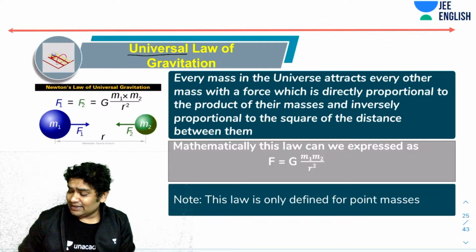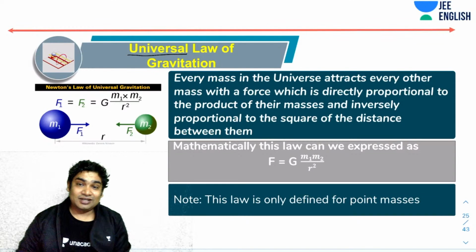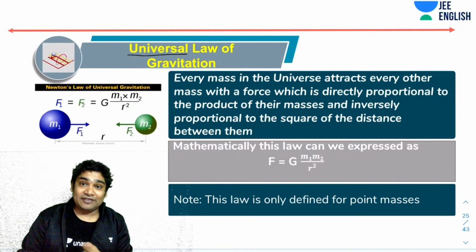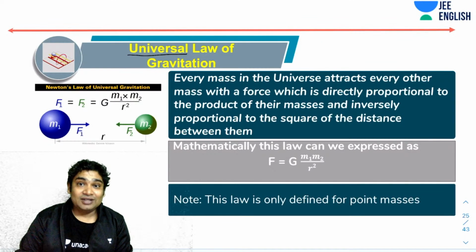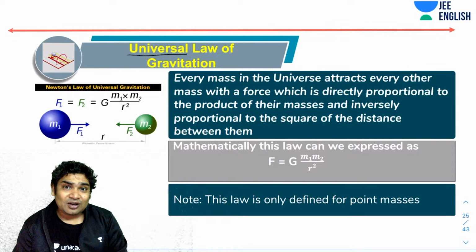So you will realize there was another law that you will study later in heat. That is a universal law of radiation, or Stefan's law. That is also one universal law. Apart from that, this is the only law that we call a universal law. So why do we call it a universal law?